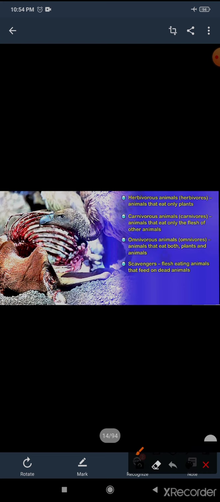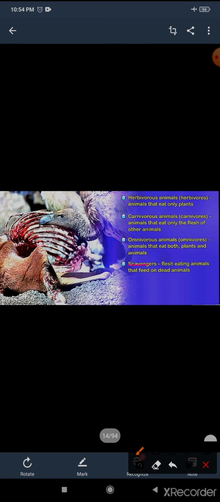The third is omnivores. Animals that eat both plants and the flesh of other animals are known as omnivores. One more is scavengers.